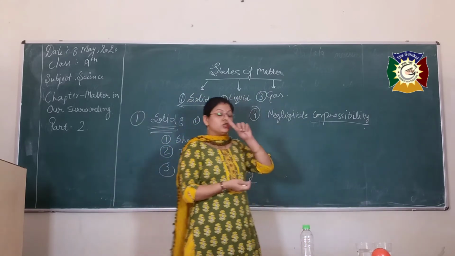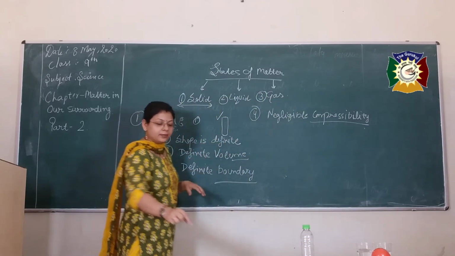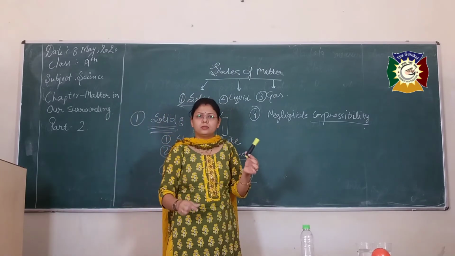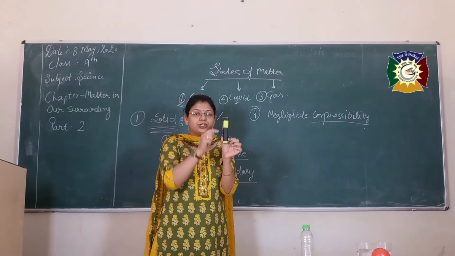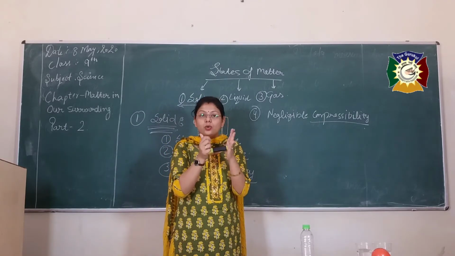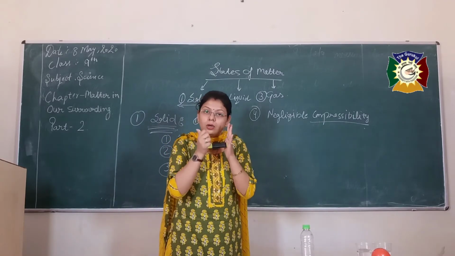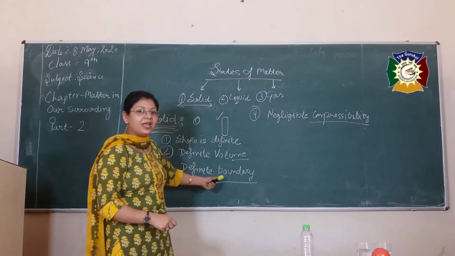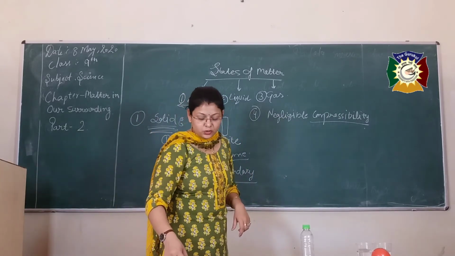Okay, so the first point we discussed about the solid: you can see a solid object. The shape is definite, the volume is definite, it is not easy to compress, and it has a definite boundary. So these are the properties of solids.